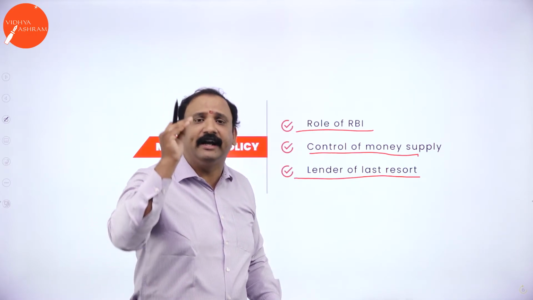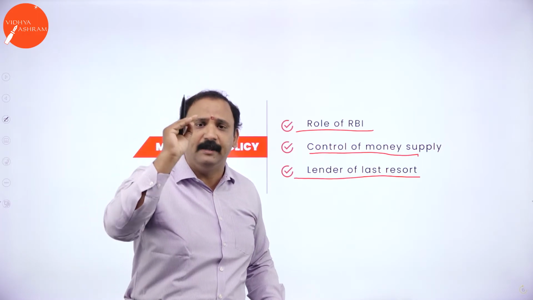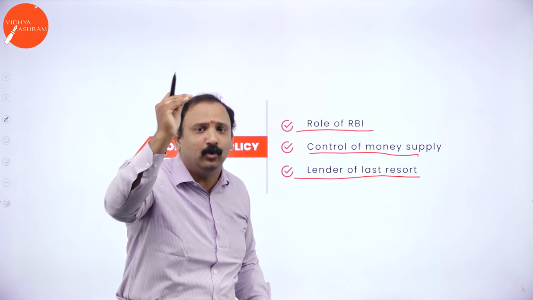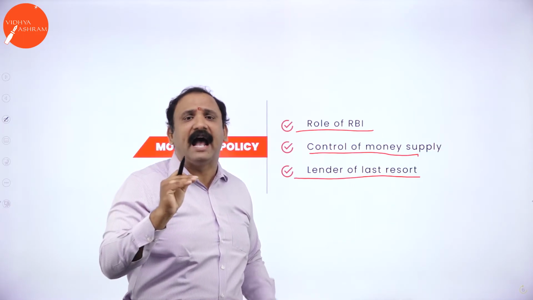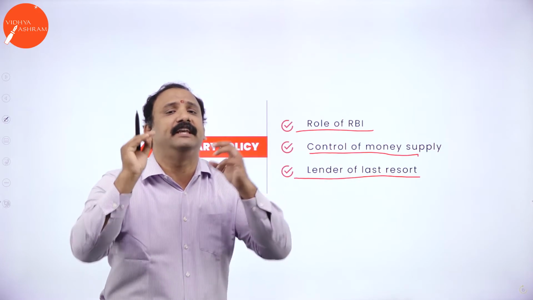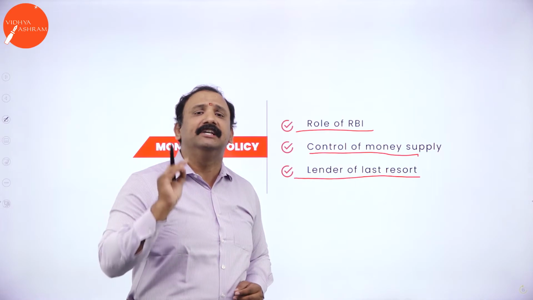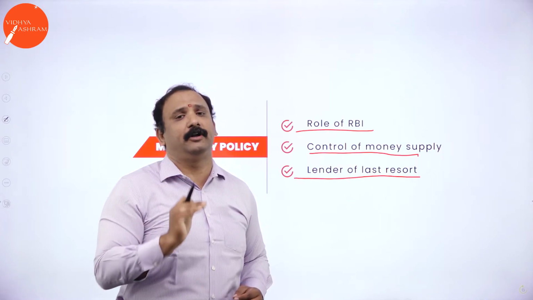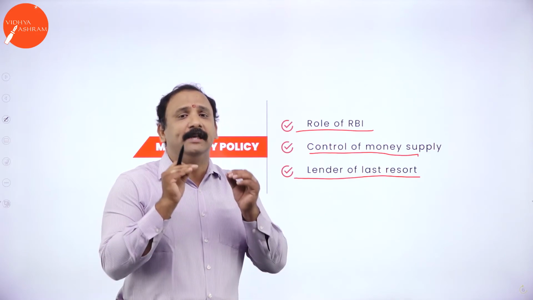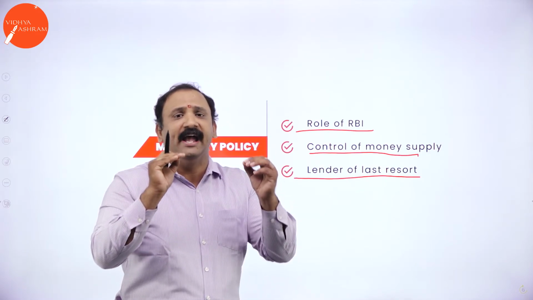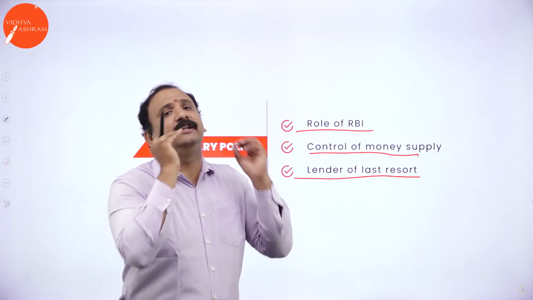RBI has gone ahead and given an assurance to the government saying that, yes, I will help you supply that much amount of money so that you will be able to revive the economy. So, the role of RBI in monetary policy is of high importance and priority, because of which we are able to survive today, we are able to go forward today, and we are able to see progress in business and development altogether.